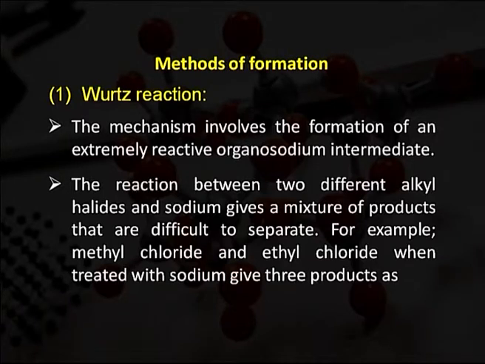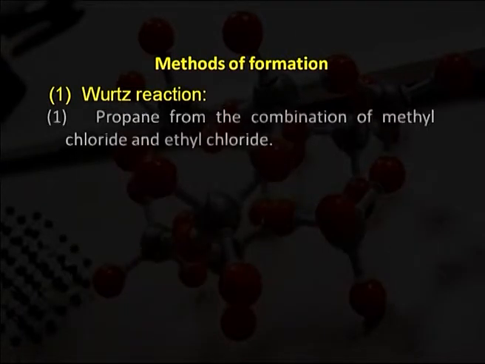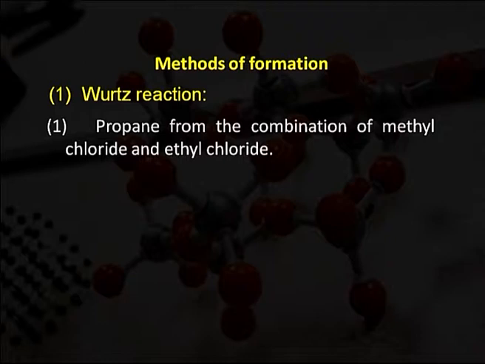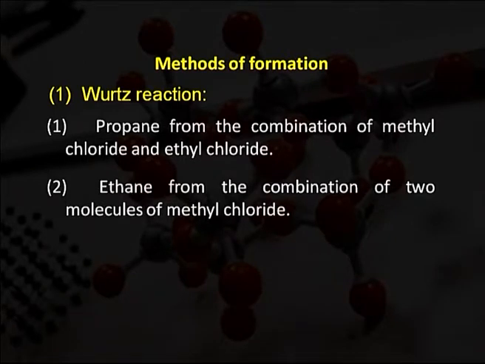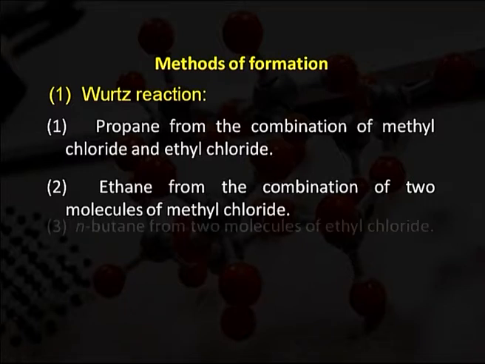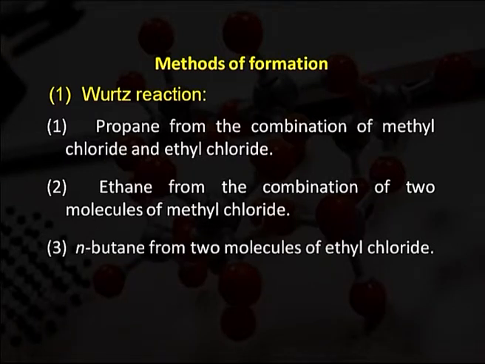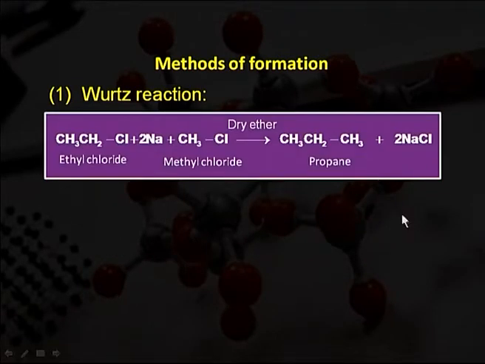For example, methyl chloride and ethyl chloride when treated with sodium give 3 products: propane from the combination of methyl chloride and ethyl chloride, ethane from the combination of 2 molecules of methyl chloride, and normal butane from 2 molecules of ethyl chloride. So, here we are seeing the chemical reactions.